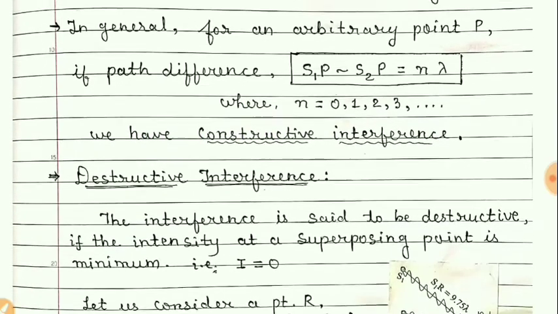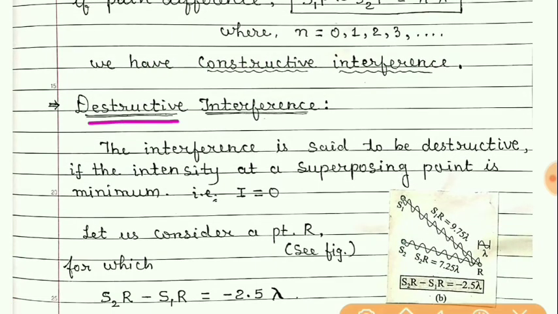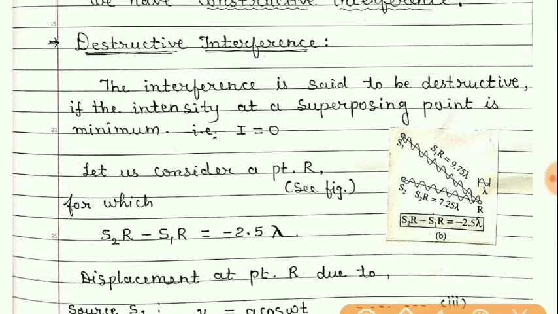Now about destructive interference. Students, if the intensity at a given point becomes 0 due to superposition of two waves, then that is called destructive interference. Now let us consider a point R in this figure.